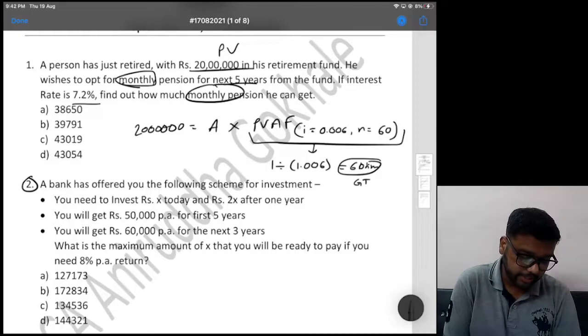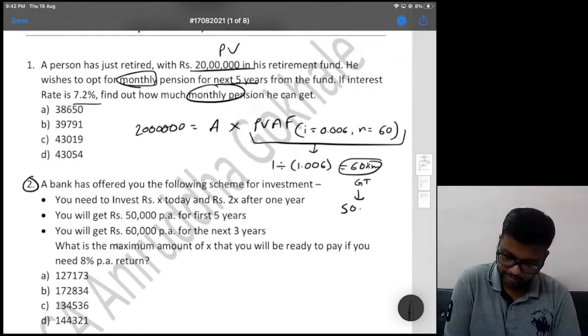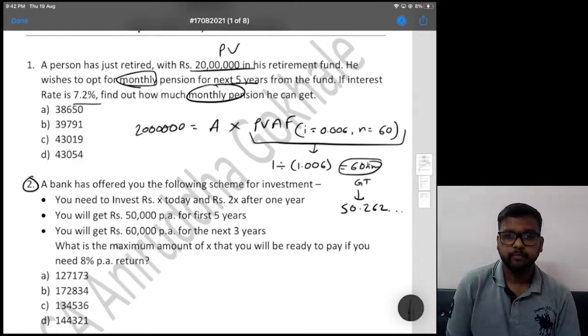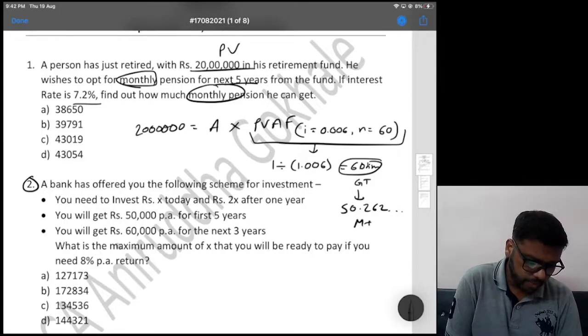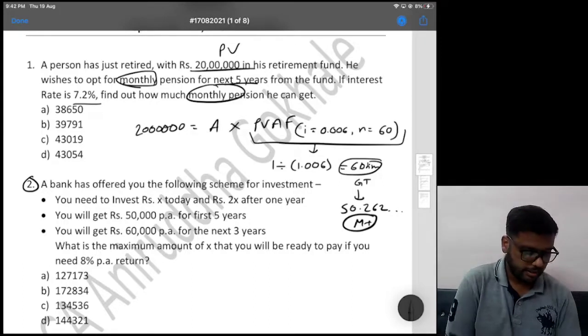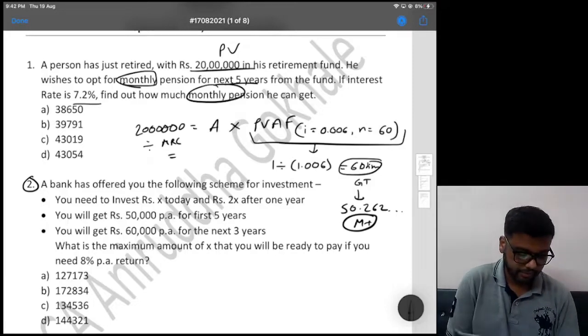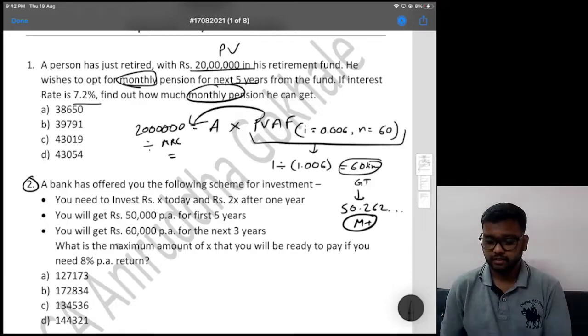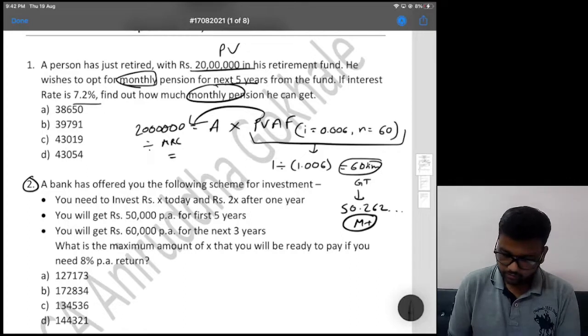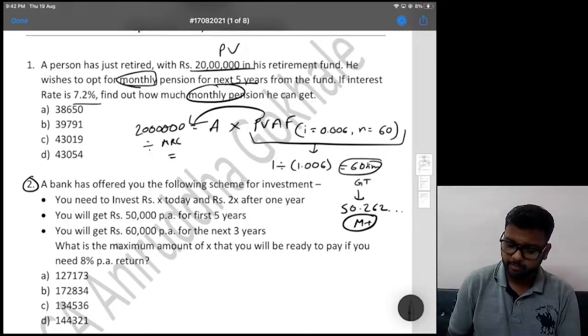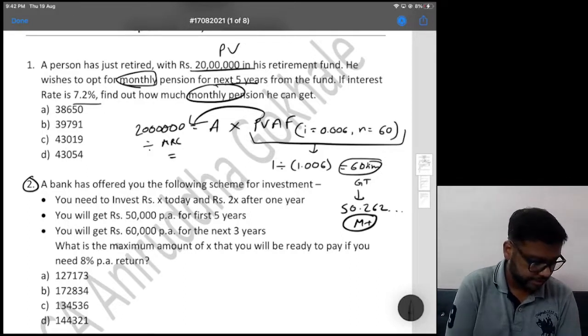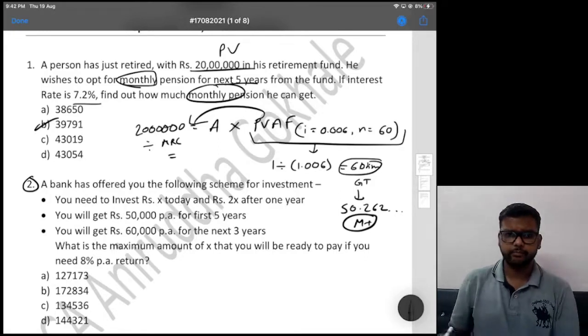Now if you press GT, you should get 50.262 something, right? Don't write it, add it to memory, M plus, and then 20 lakhs divided by MRC and equal to, because we have to divide it here, correct? So 20 lakhs divided by MRC equal to, you should get 39791. That is the correct answer.